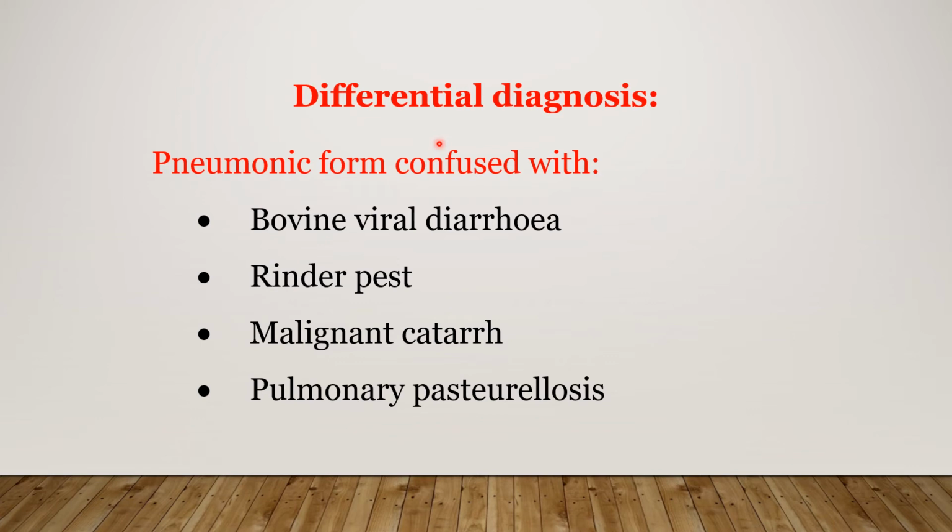We see here the differential diagnosis. Pneumonia is the main symptom in IBR, and pneumonia is caused by many other diseases, both in clinical medicine and preventive medicine. I will narrate the names of diseases which are required to be differentiated from infectious bovine rhinotracheitis. The diseases are bovine viral diarrhea, rinderpest, malignant catarrh, pulmonary pasteurellosis caused by Pasteurella multocida, and other diseases in the next slide.